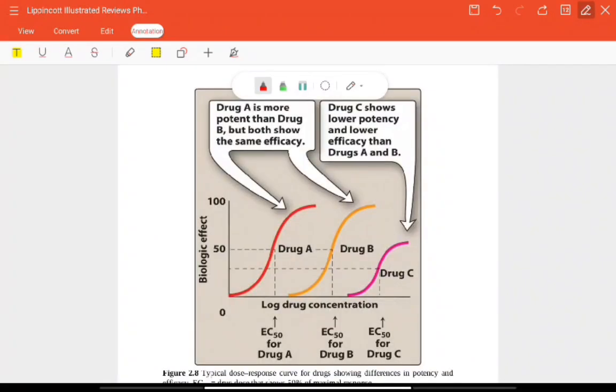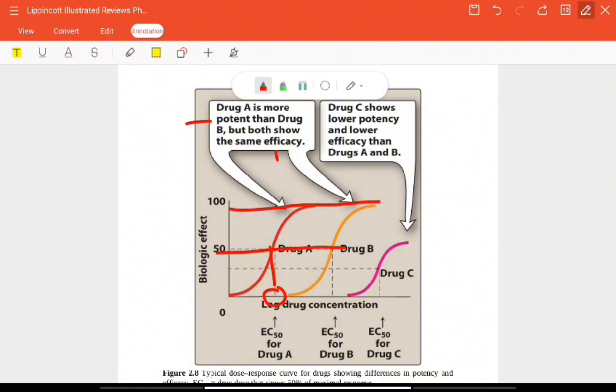You can see the graph and make your concept of potency and efficacy clearer. Here you can see drug A, its EC50, 50%. Drug A is more potent than drug B. Both show the same efficacy because they have the same maximal effect.